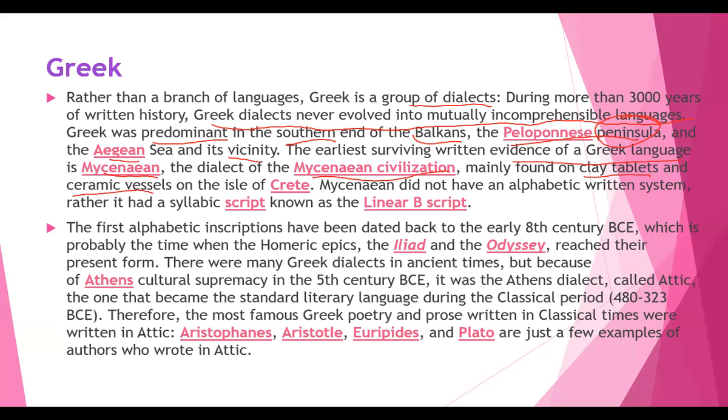Right. So Mycenaean did not have an alphabetic written system, right? If we want to write anything, we write like A, B, C, and we learn the language by using this alphabet, right? But here, this alphabet is not used, right? So no, there is no alphabetic written system. Rather, it had a syllabic script, known as the Linear B script.